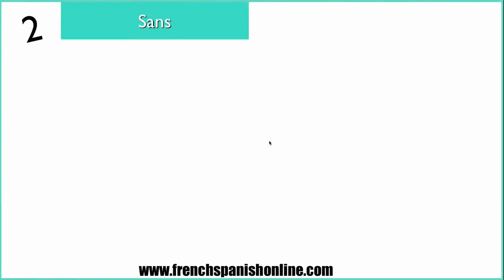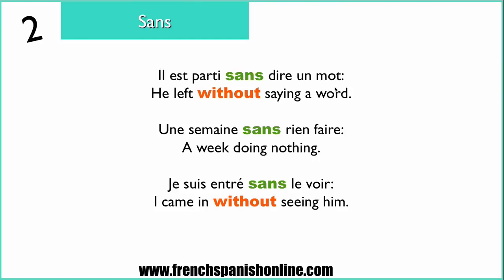So let's start with the word sans. Il est parti sans dire un mot, so he left without saying a word. So here we have our construction without, followed with the gerundive form of the verb. And in French we have the infinitive. Une semaine sans rien faire, a week doing nothing. So in French we say a week without doing nothing.